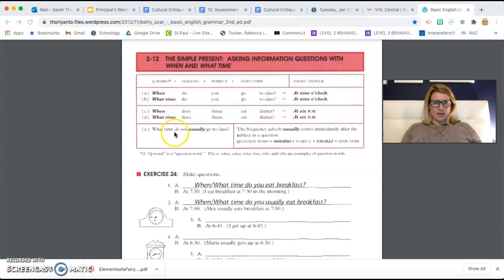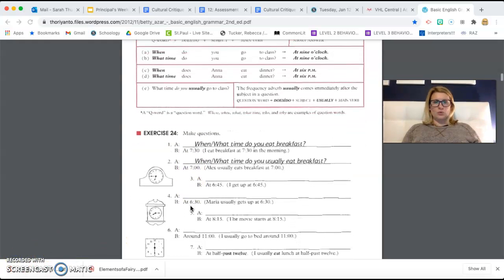All right. What time do you usually go to class? These frequency adverbs, which we had back a few weeks ago, usually come immediately after the subject in the question. Like, what time does Jean usually come to class? Okay, so we're going to be using those adverbs directly after the subject.